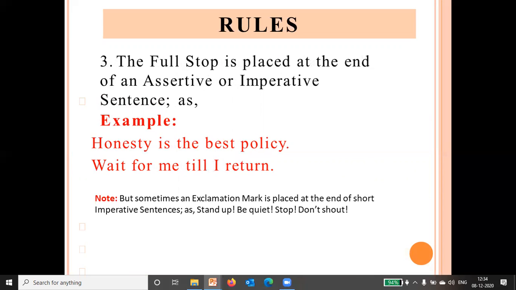But sometimes an exclamation mark is placed at the end of short imperative sentences, ordering sentences like stand up, be quiet, stop, don't shout. So here, in place of a full stop, we put an exclamation mark.